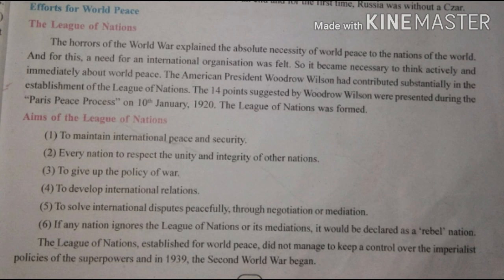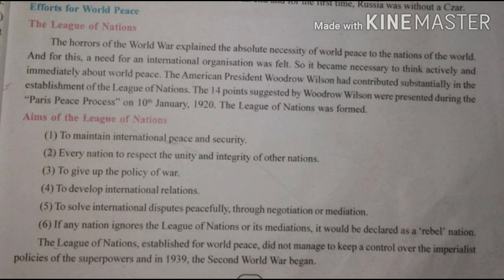These all 6 aims, students, you have to learn, okay, for 3 marks. Aims of the League of Nations. First, to maintain international peace and security, no need to fight any war. Second, every nation to respect the unity and integrity of other nations. Integrity means ekta.